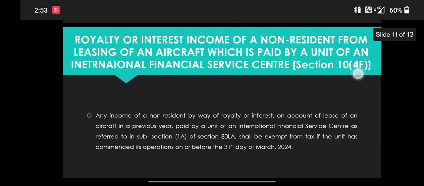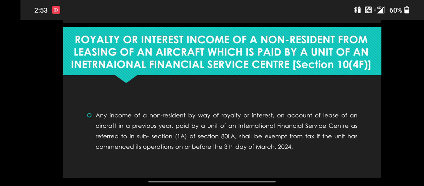Next one, royalty or interest income of a non-resident from leasing of an aircraft which is paid by a unit of an international financial service center. Section 10(4)(f).